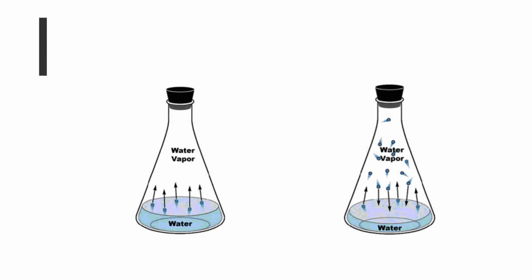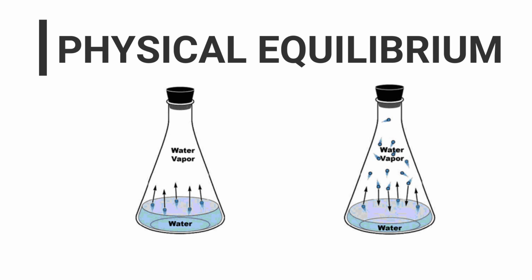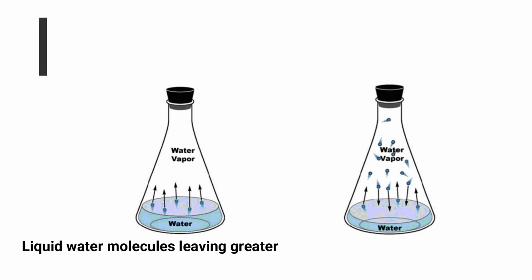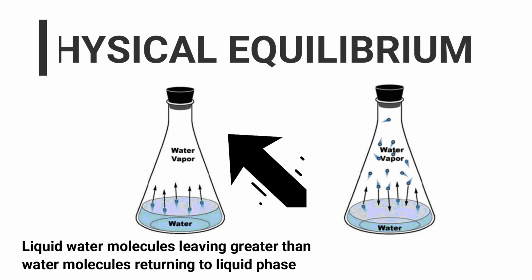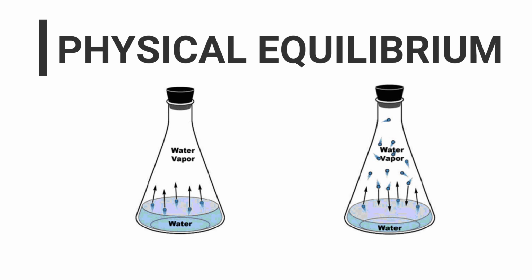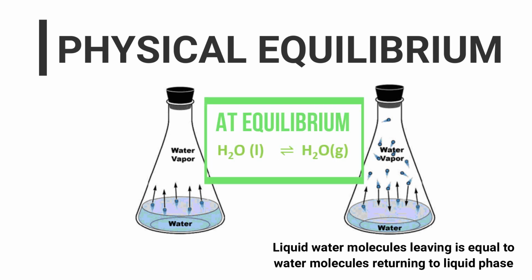Let's consider water in a container. As you can see here, at first, there's a lot of liquid water. But as time goes by, the liquid water will evaporate and form water vapor. As time goes by, the rate of the liquid water forming water vapor and the rate of the water vapor going back into liquid water will be similar. And hence, we can say that the reaction has reached equilibrium.